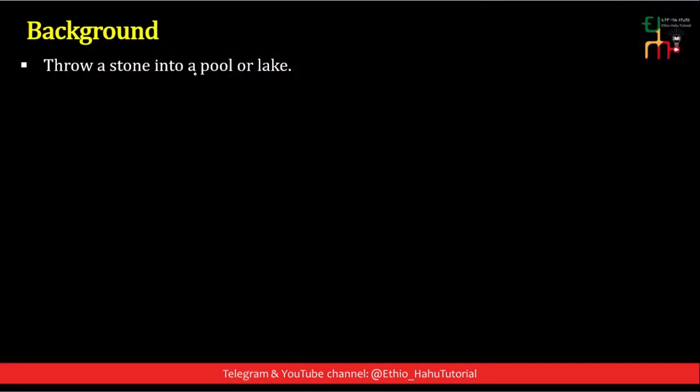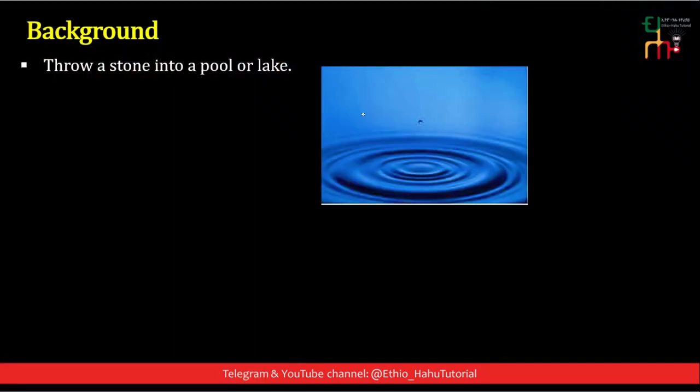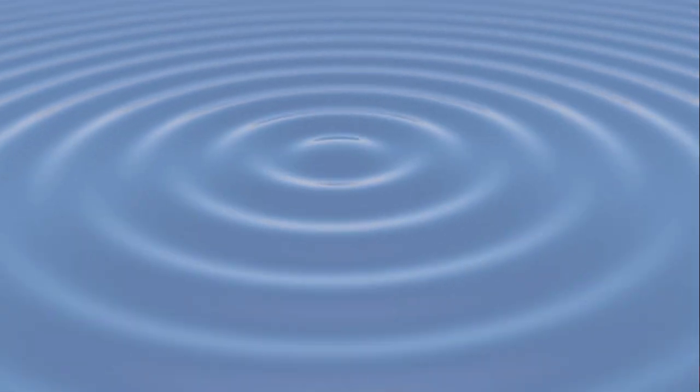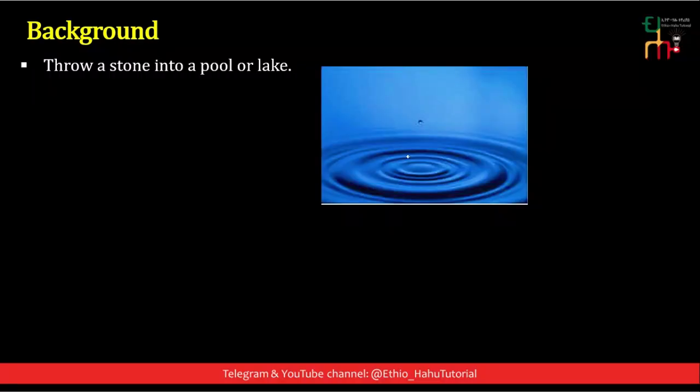Let's throw a stone into a pool or a lake, like this. Here is the point of impact, and from the point of impact, the spherical wavefronts will spread out, and such waves are said to be mechanical waves.